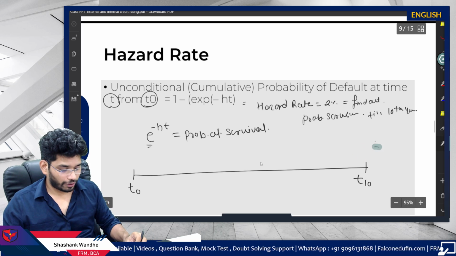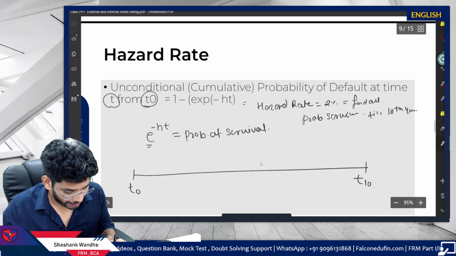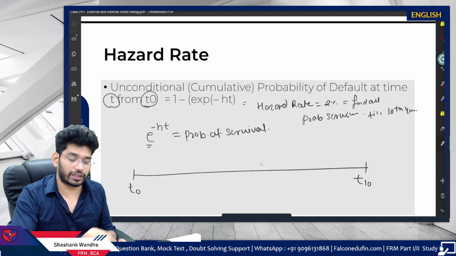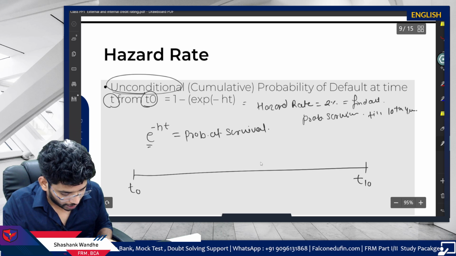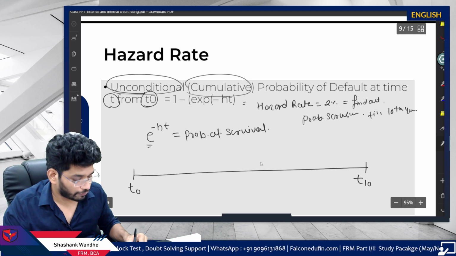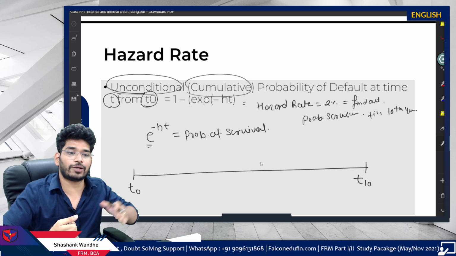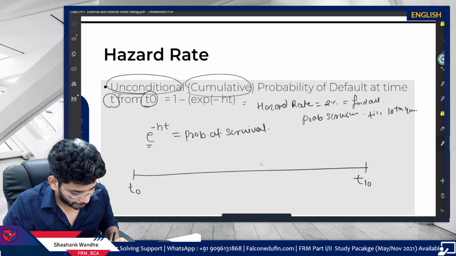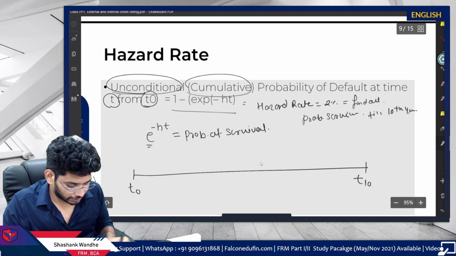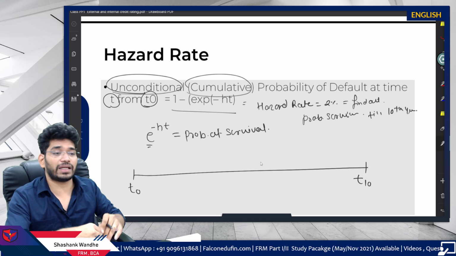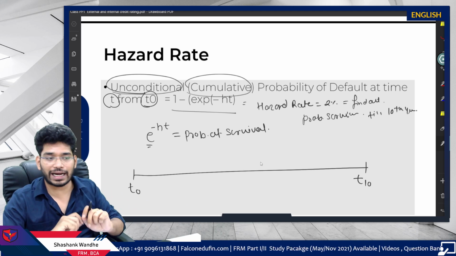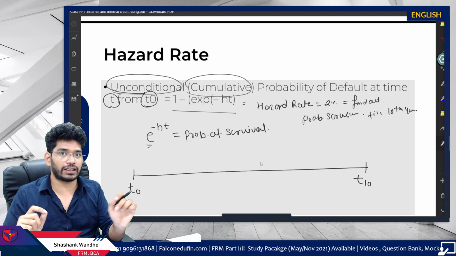So the probability of default, this is again unconditional and cumulative. If you are doing it for the 10th year, this will include till the 10th year. So the probability of default till the 10th year means the company will default within 10 years. This is the right statement.